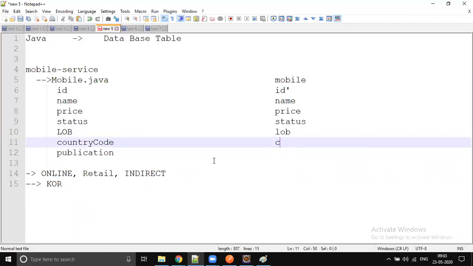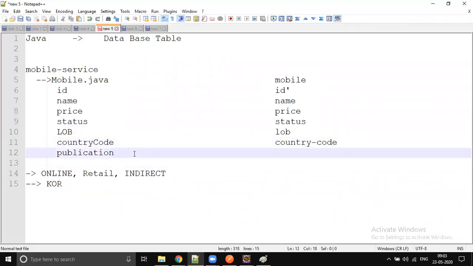So, for example, if we have country code, then you can say country_code in the database. Yes, it is possible. A dash is not allowed in Java, but in the database it is allowed. So we will use country_code. And here also it's like publication_date, if you would like to use that publication. Okay. So when you look at this, right?